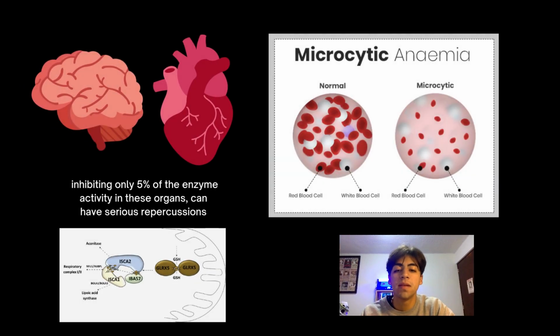Based on various investigations, such as that carried out by Dr. Laura Castro at the University of the Republic, it has been shown that in both the brain and the heart, aconitase exerts great metabolic control in the respiratory chain, meaning that by inhibiting only 5% of the enzyme activity in these organs can have serious repercussions, such as the one we will see below.